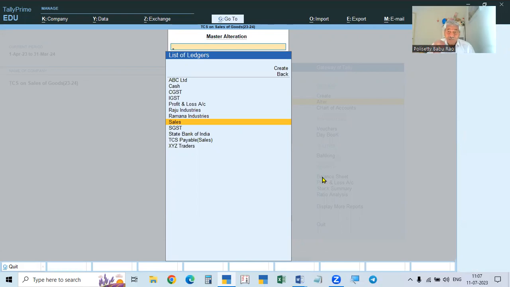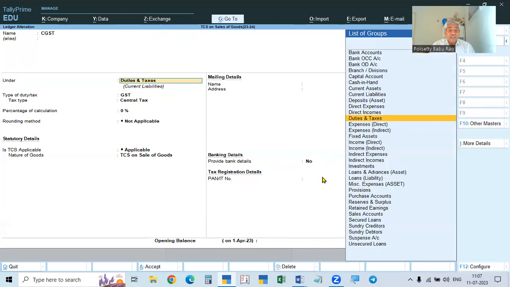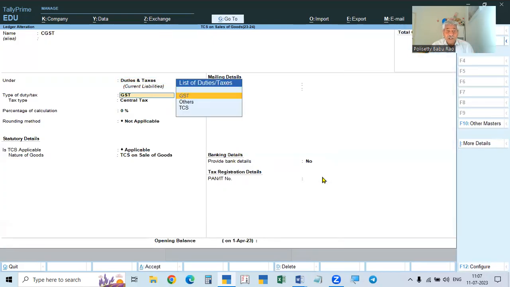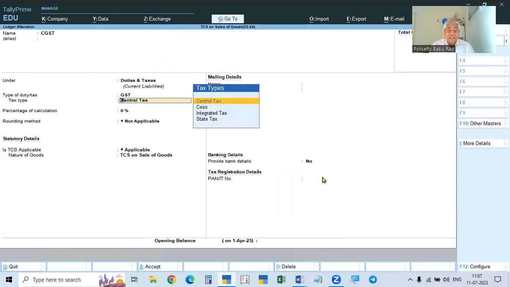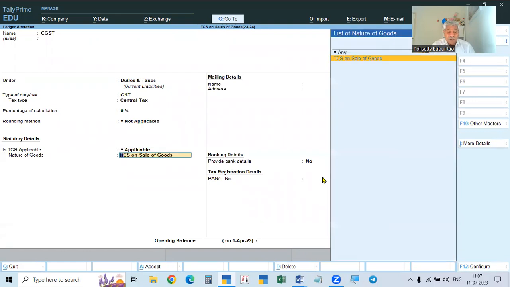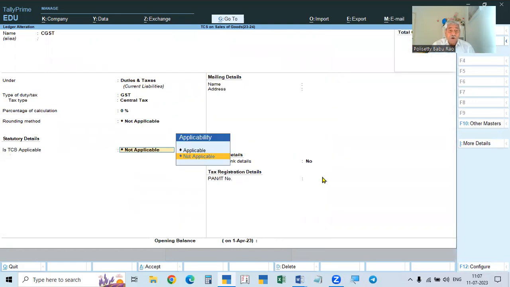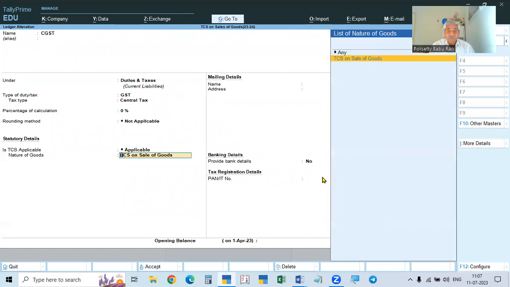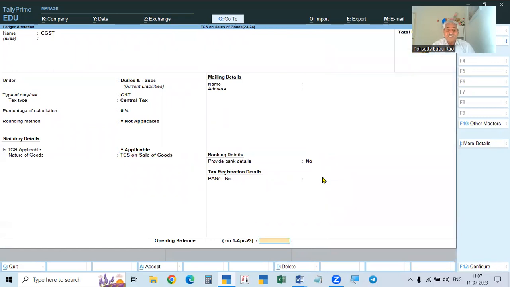Then the item ledger we will do later. Then the tax ledgers, the GST ledgers. Go to CGST, under duties and taxes, GST, and TCS is there. CGST means central tax. For GST also, we have to collect the tax, so TCS is applicable. It will show No, but we have to take applicable. Then nature of goods: TCS on sale of goods.